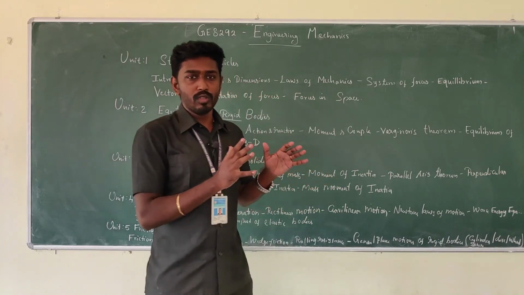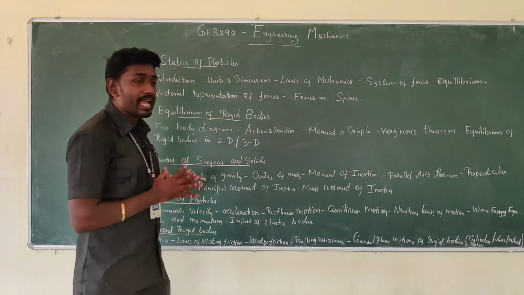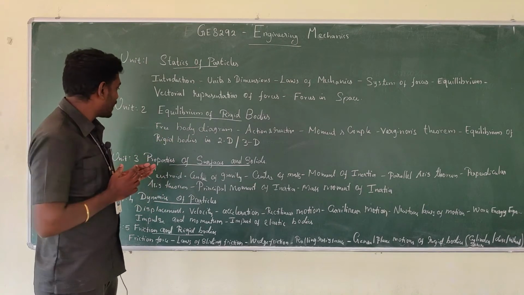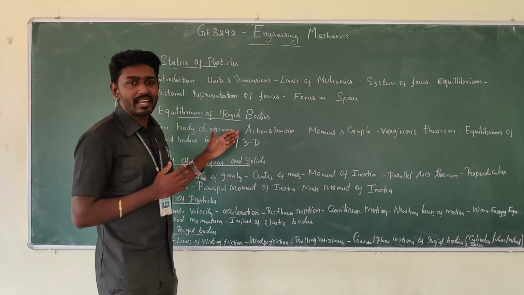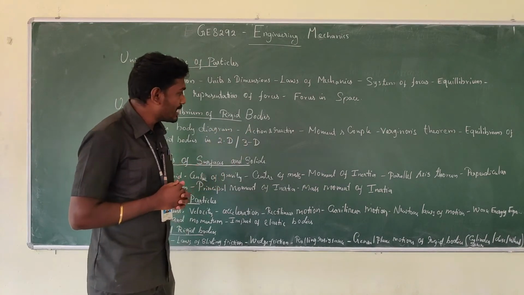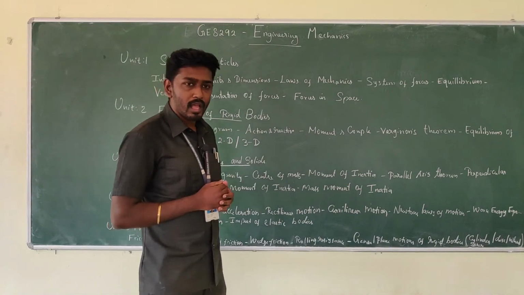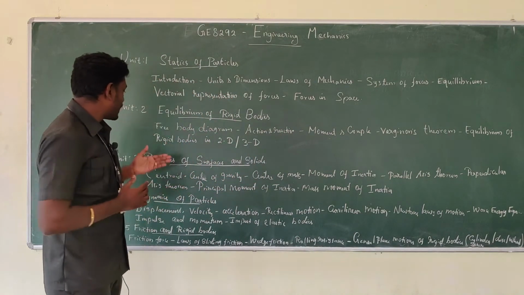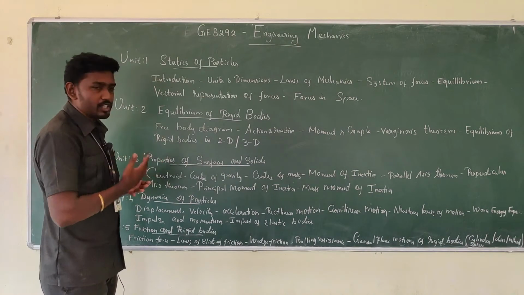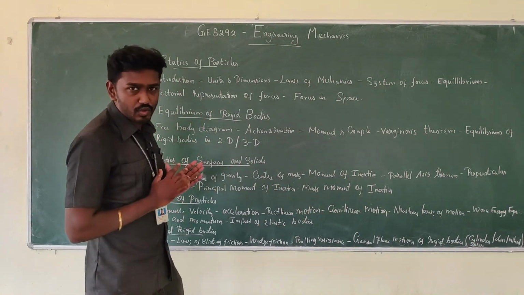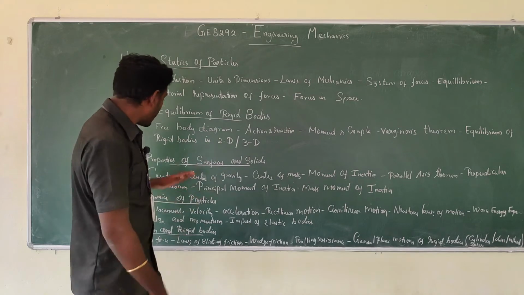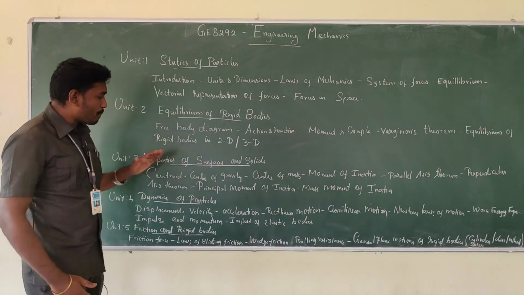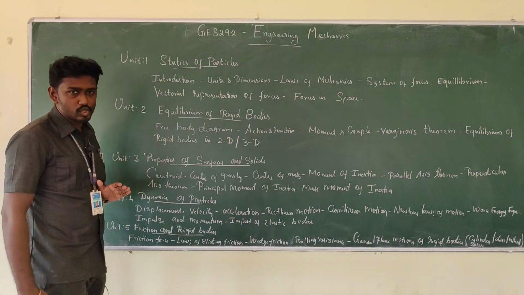Here we're going to have the free body diagram, FBD, then action and reaction, moment and couple, and using Varignon's theorem we're going to carry out the problems. The rigid body in 2 dimensions as well as 3 dimensions, just like the first unit, we're going to look at.